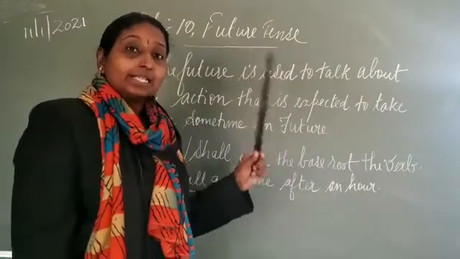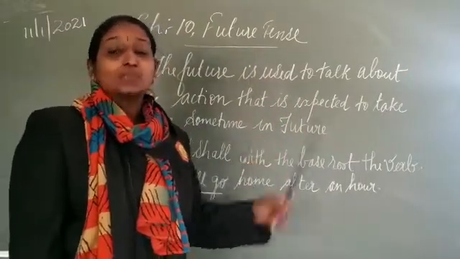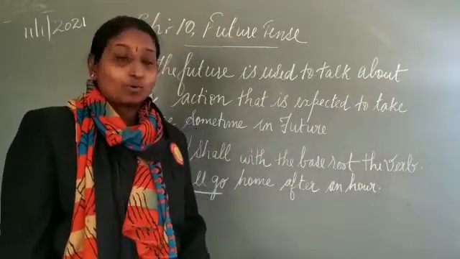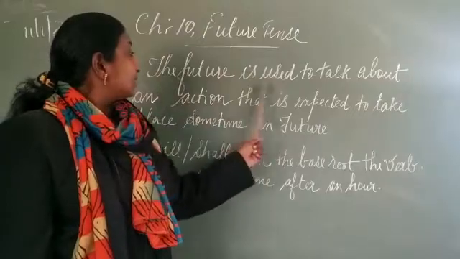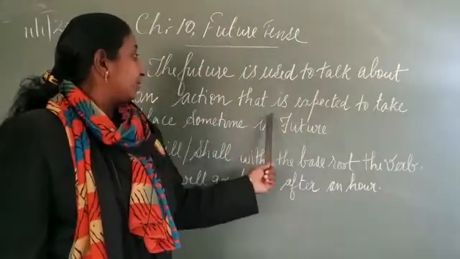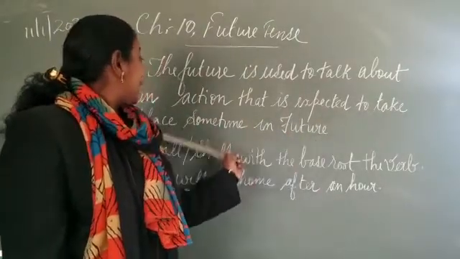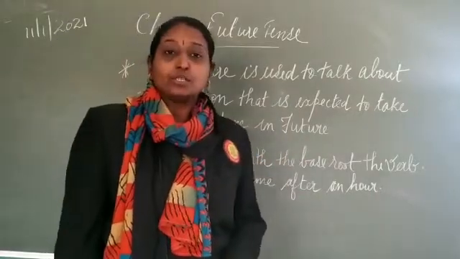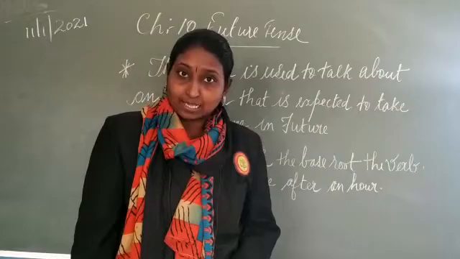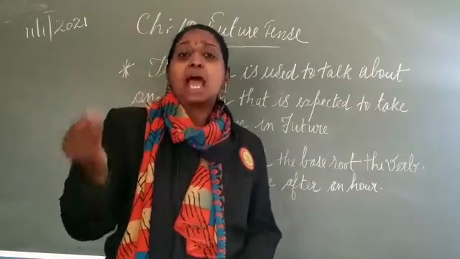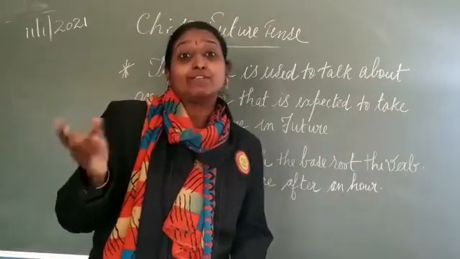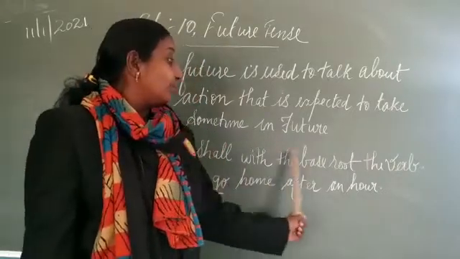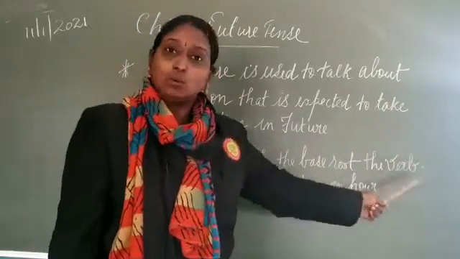So here the definition is written on my board as well as in your English grammar textbook. It's written, the future tense is used to talk about an action that is expected to take place sometime in future. So here the future tense tells us that something will be happening, which we can't predict. We have to use the words will or shall with the base root of the verb.